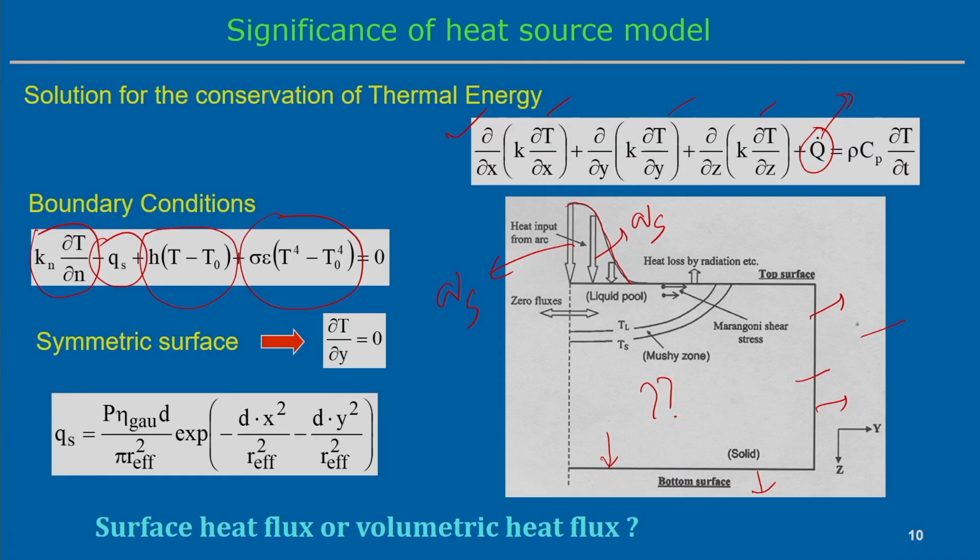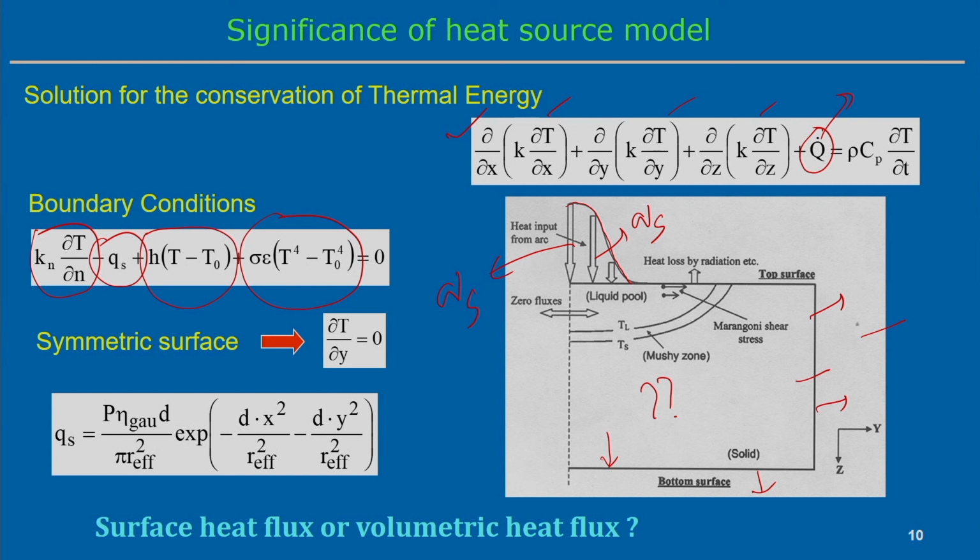So, in general there are two options to incorporate the heat input to the substrate material in the mathematical sense: one is through the boundary condition as a surface flux, or through the internal heat generation term associated with the governing equation, which is the volumetric heat. These are the two ways to incorporate the heat input to the substrate material.